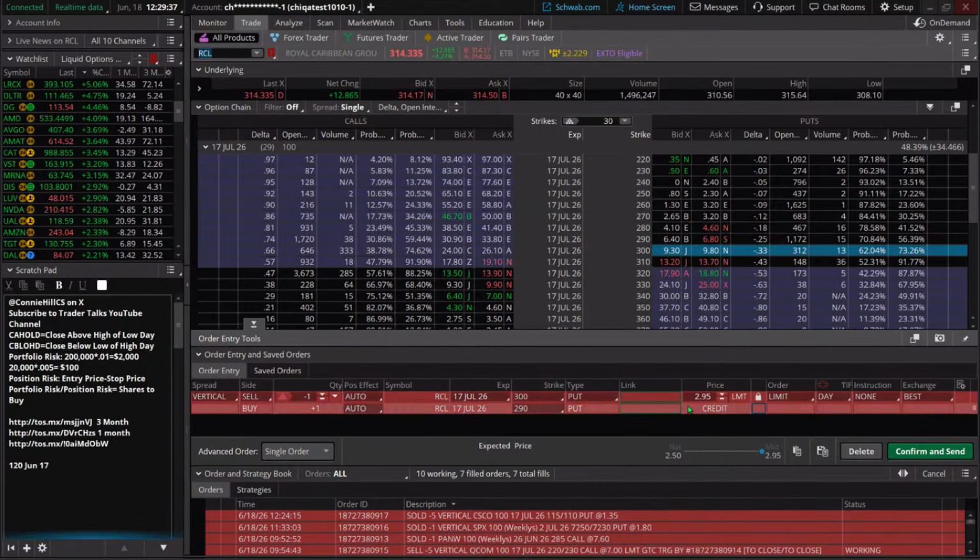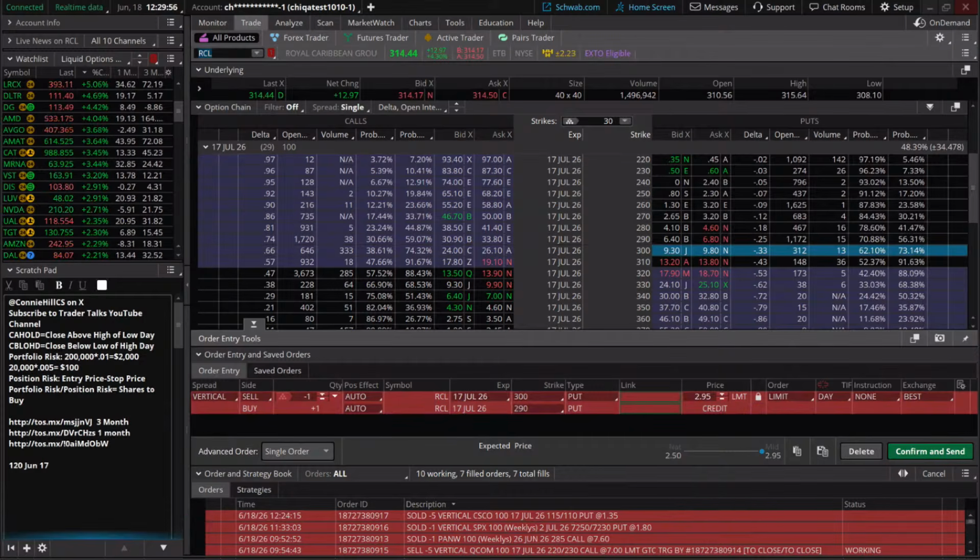What do we have to gain? No more than 295 a contract. What do we have to lose? 10 minus 295. So we're looking there at what, $7.05. So we have to know, does it meet our minimum threshold for a percent return?